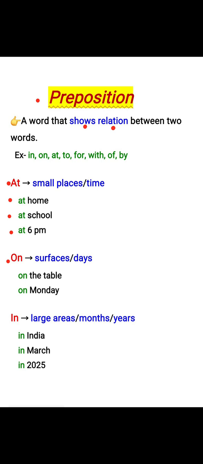For example, on the table, on Monday. In, used with large areas, months, or years. For example, in India, in March, in 2025.